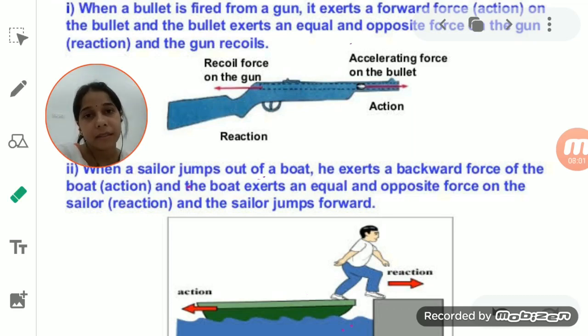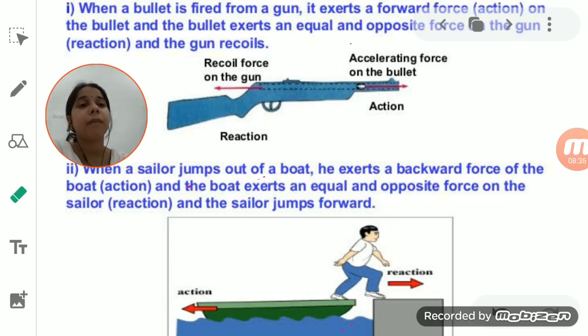What happens when a sailor jumps out of the boat? At that time also, the sailor pushes the boat in the backward direction. As he pushes the boat backward, the boat also applies an equal and opposite force on the sailor in the forward direction. By this, the sailor is able to jump out of the boat. So these are the different applications.